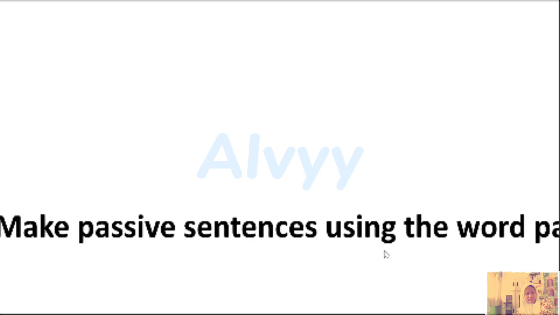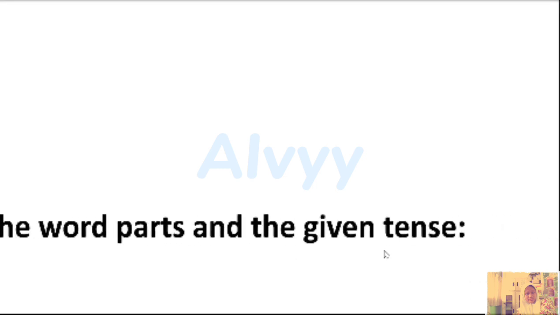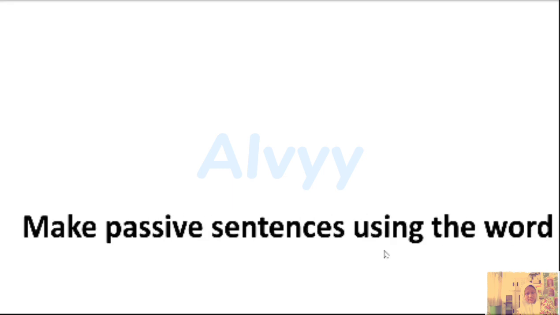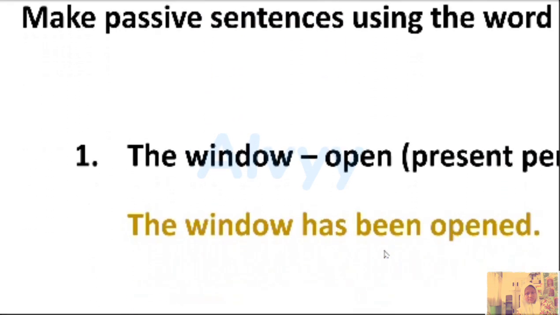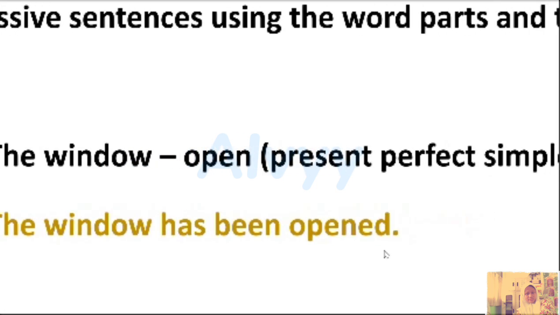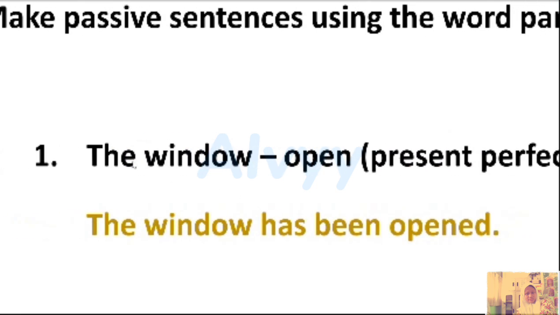Okay, now we're going to talk about passive sentences using the word parts and the given sentences. Let's see, number one, the window opened. We're going to change it into present perfect simple. So the subject is the window, present perfect. So we're going to use has and been. We put the has and been in the sentence.